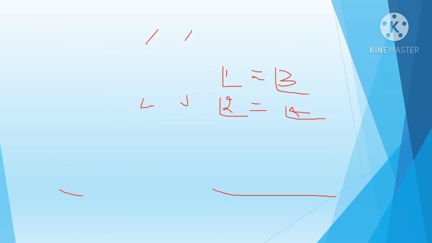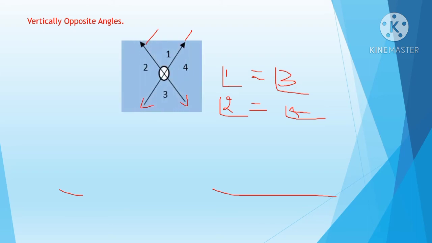The next heading is vertical opposite angles. How do we identify vertical opposite angles? Look at this figure, children. Here two lines are intersecting each other. Intersecting means they meet at one point. Can you see the center point? They just cross each other, or we can say they intersect each other. So when two lines intersect each other, you get some angles.